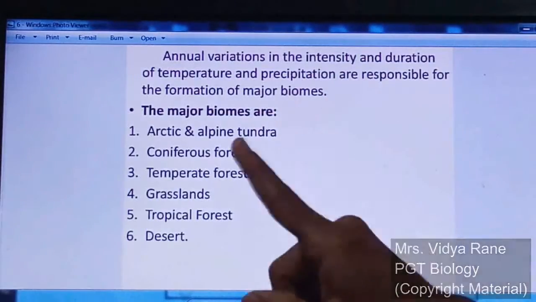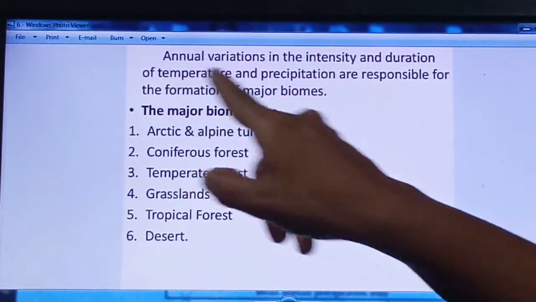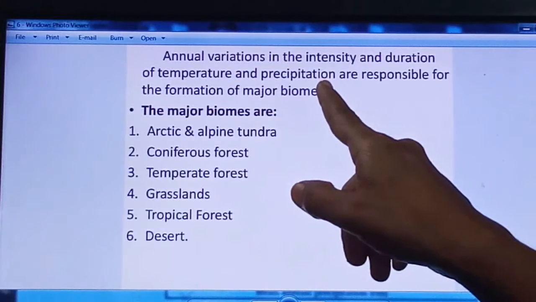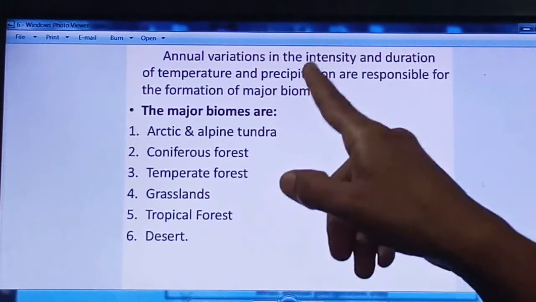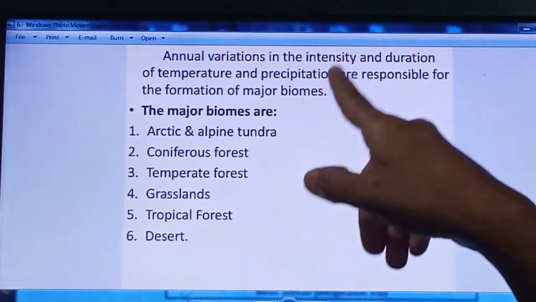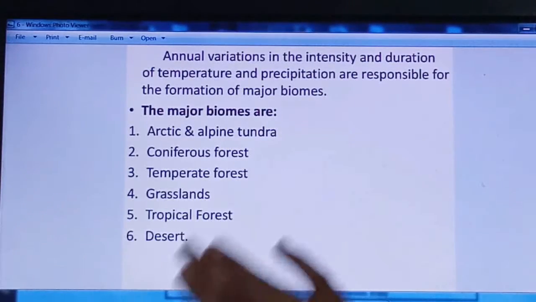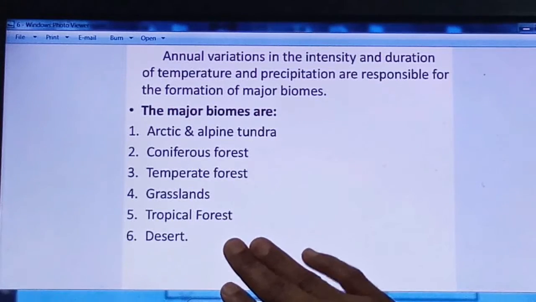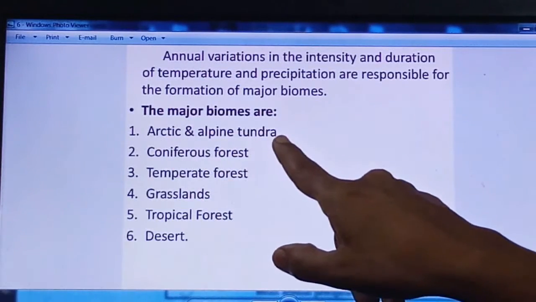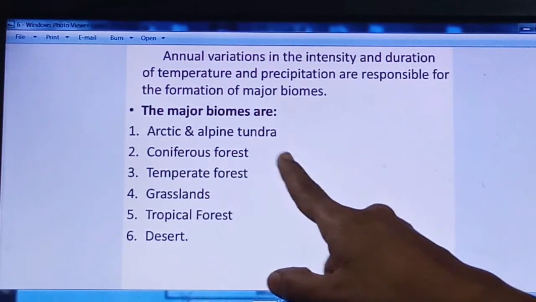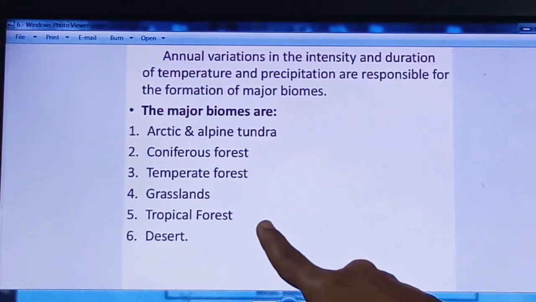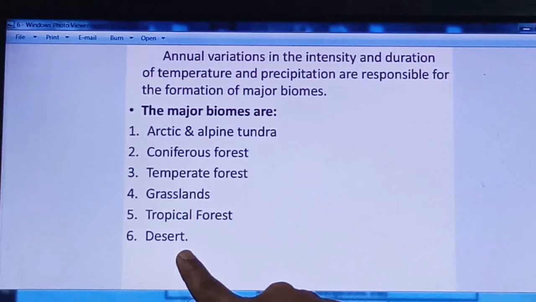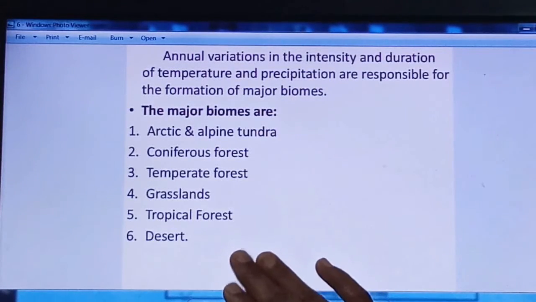In one year, whatever variations we see in the temperature and the precipitation, because of these variations we can see the formation of different major biomes, and these are given the names of biomes: Arctic and alpine tundra, coniferous forest, temperate forest, grassland, tropical forest, and desert, right? So these are the different biomes.